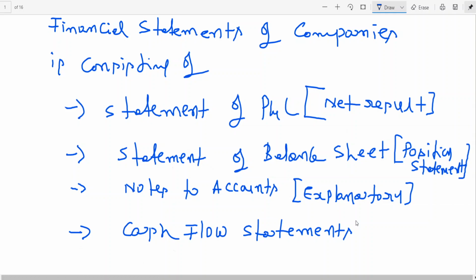This statement is to be prepared in accordance with Accounting Standard 3, and it is a mandatory statement to be included as a part of the financial statements.